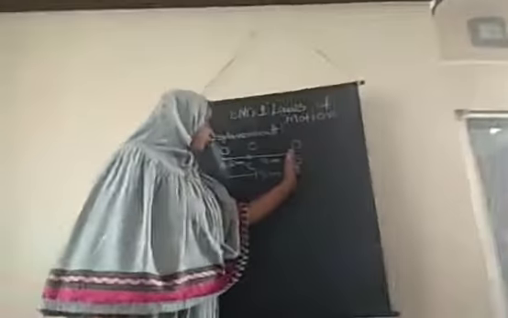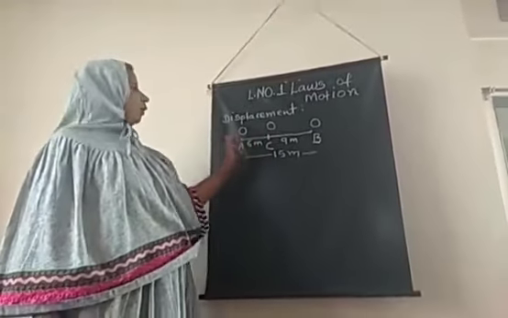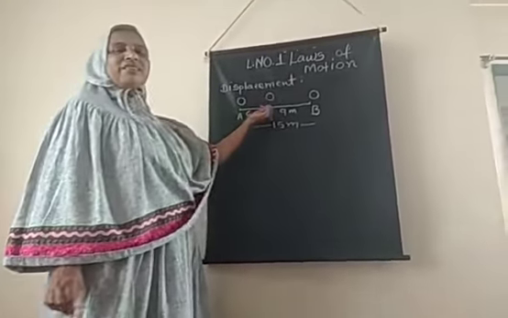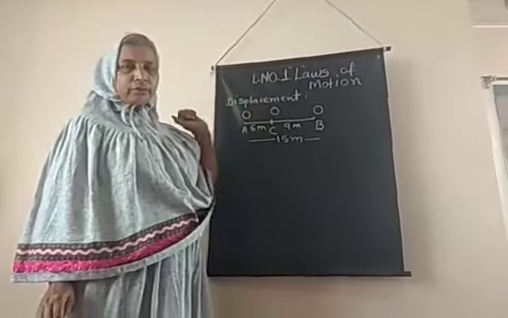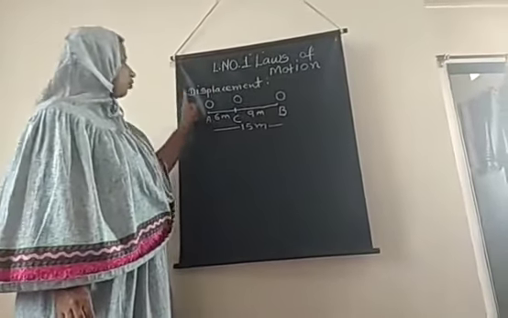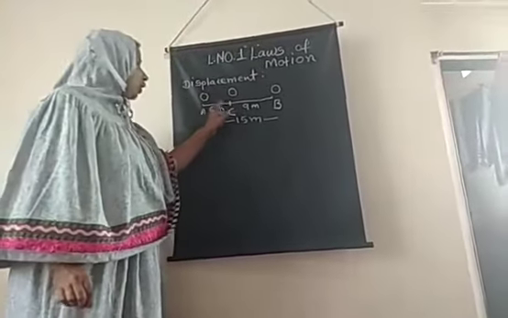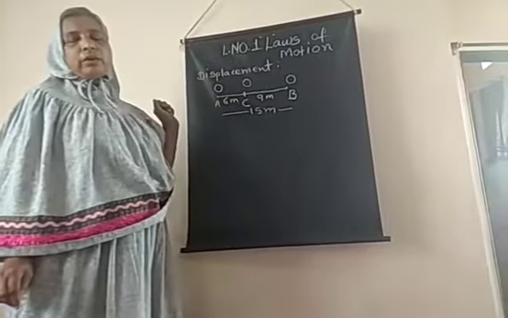When the ball is moving from position A to position B and from position B to position C, point C is the last or final position. So the original position, that is the A position, and the last, that is the C position, give the displacement of the ball.